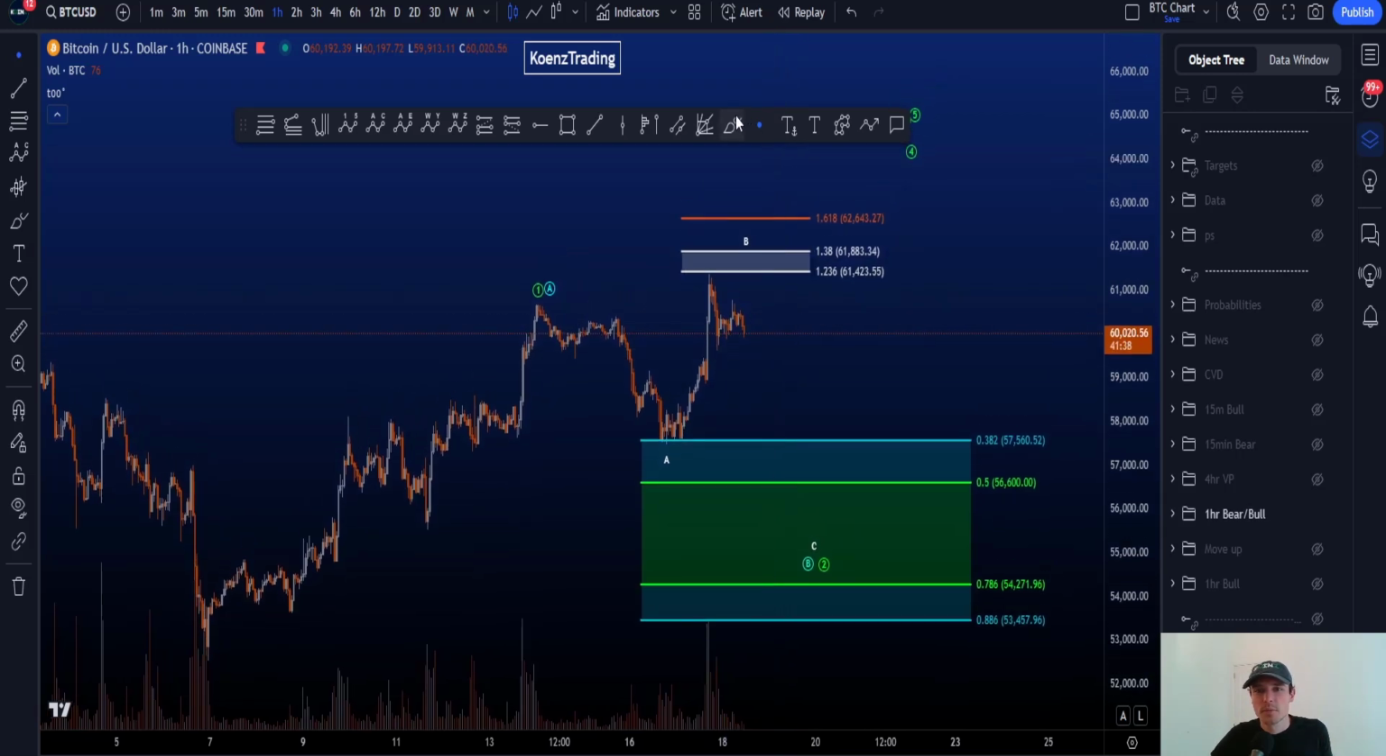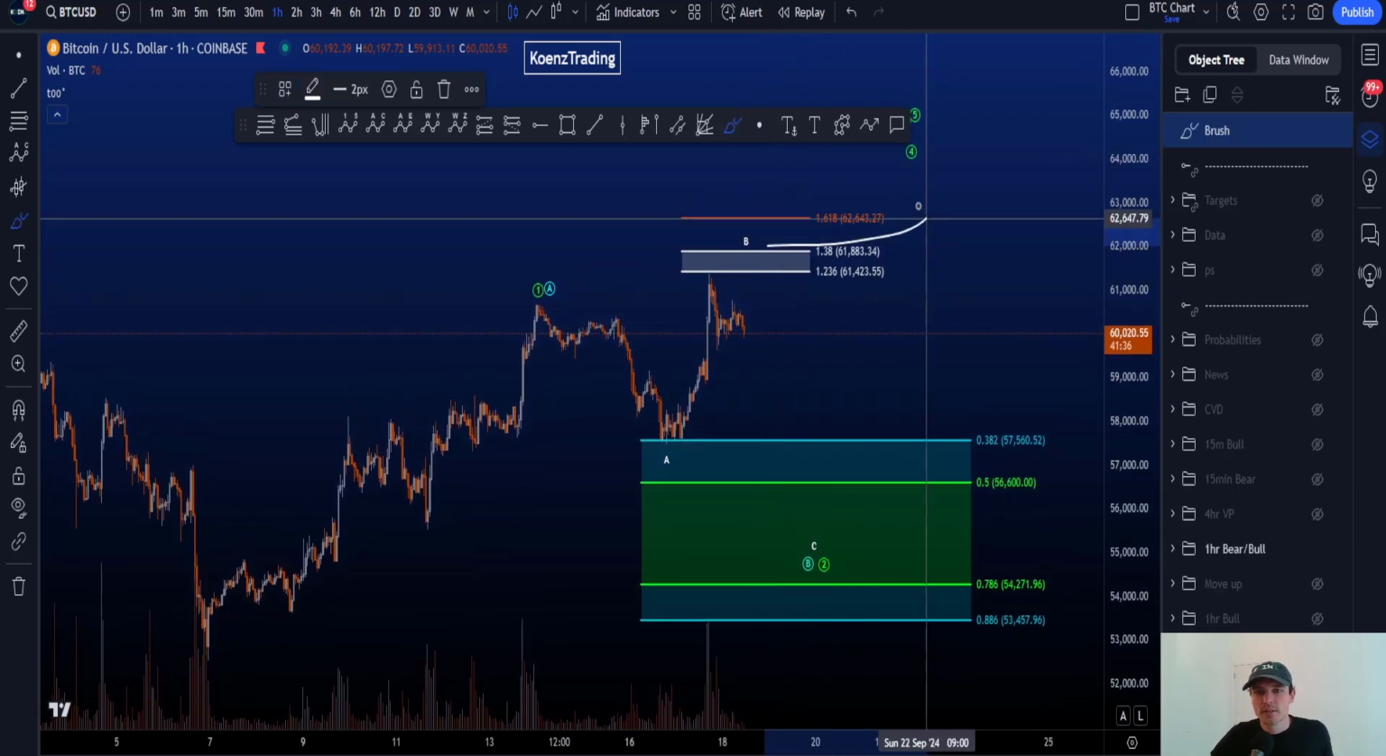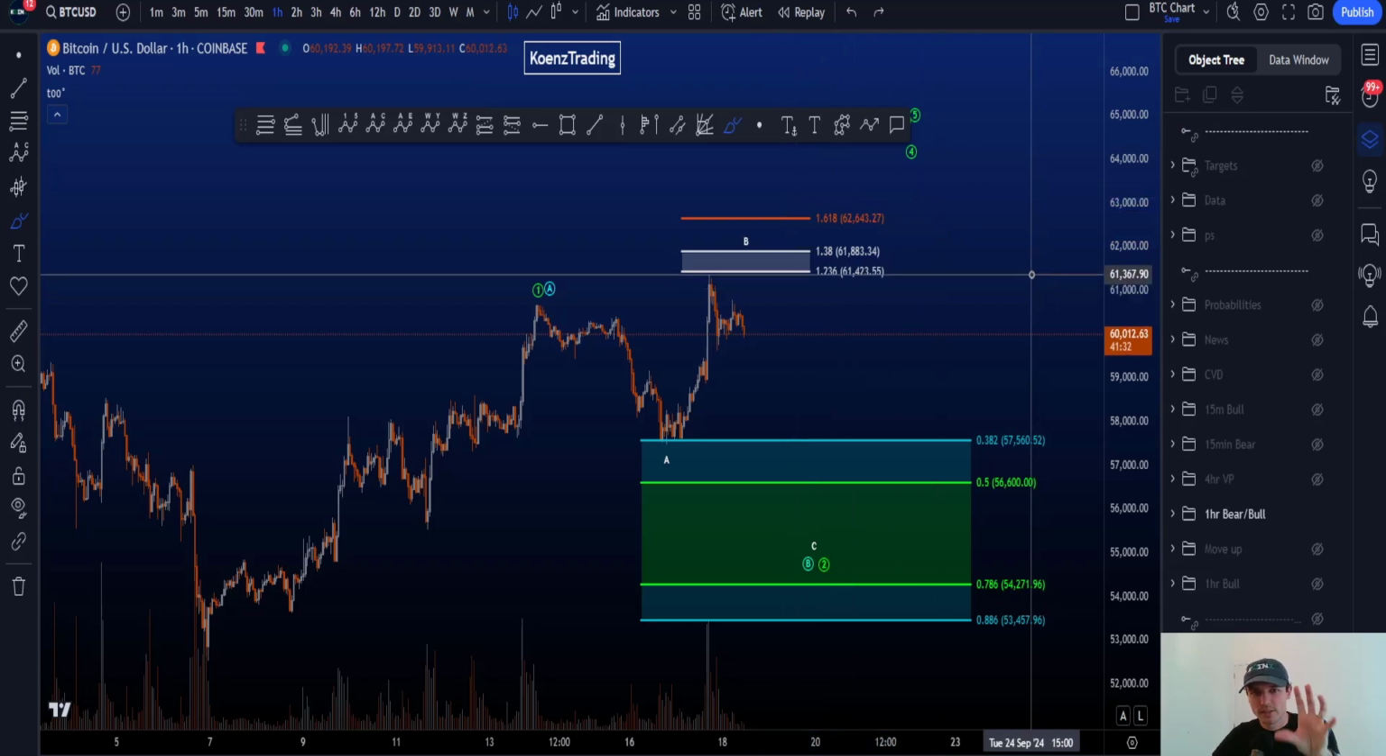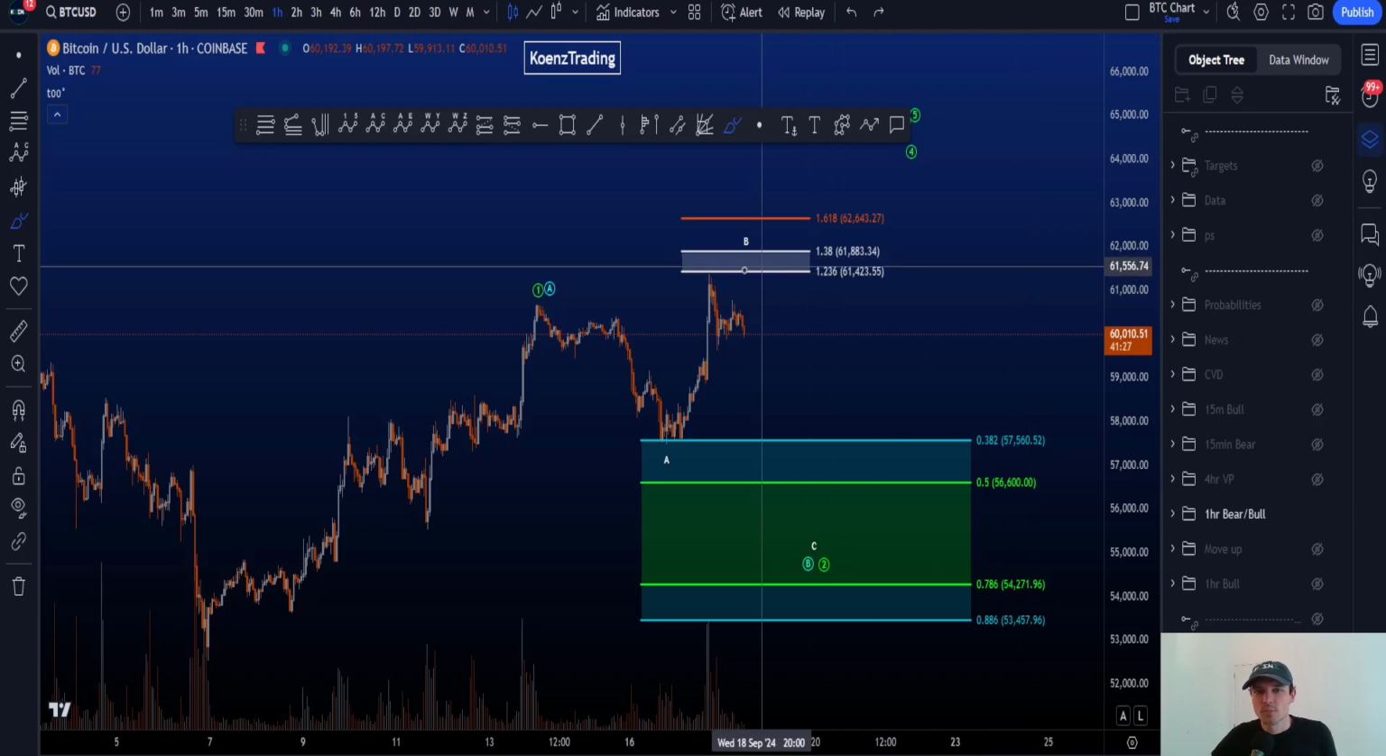and possibly would work well with the news that we have later. So something to keep in mind. If price does move up and touch the 1.618 here at 62.6k, the probabilities for this scenario will significantly decline, increasing probabilities of a continuation to the upside.